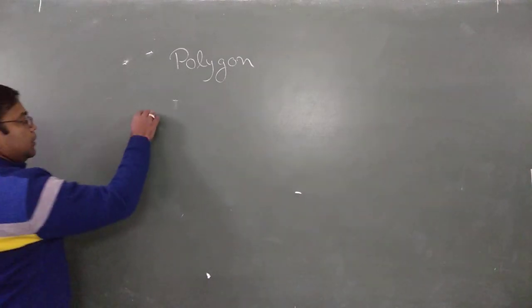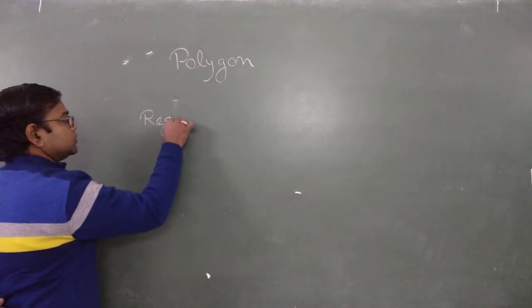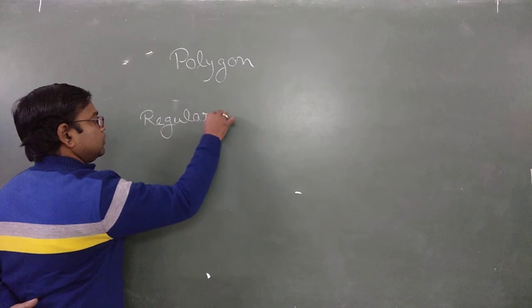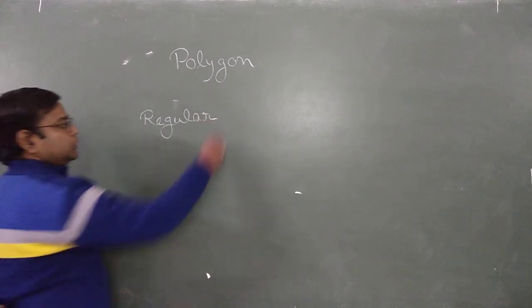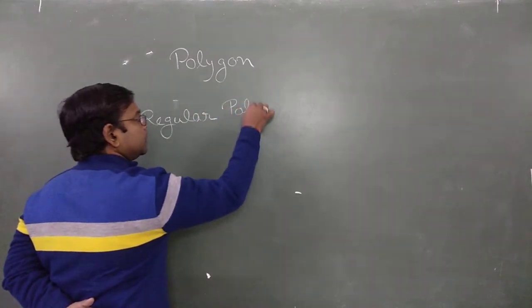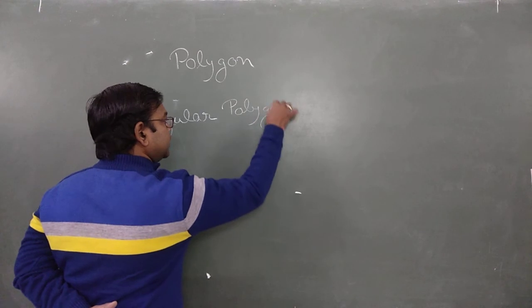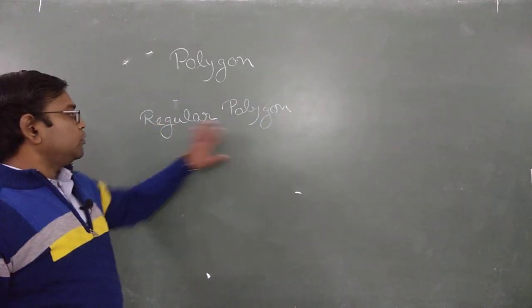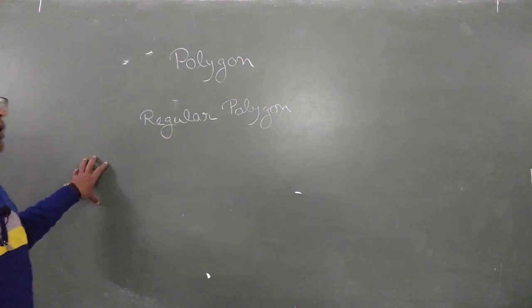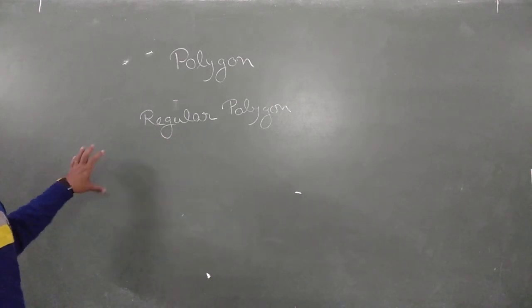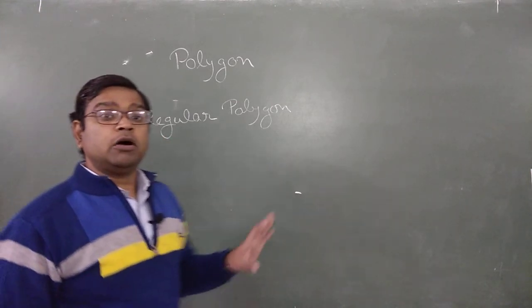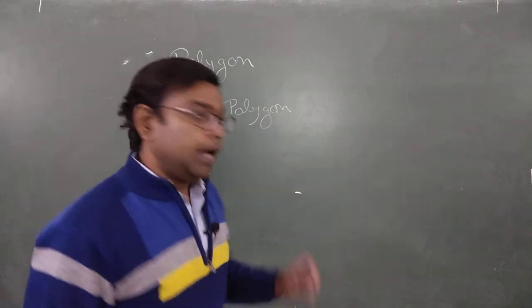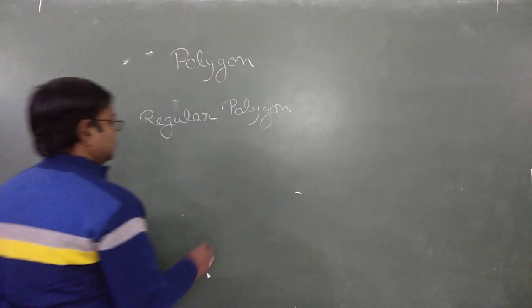Now there is another word that comes when you try to solve some problems of polygon. What is a regular polygon? What is the meaning of regular polygon? A polygon having all sides equal as well as all angles equal.